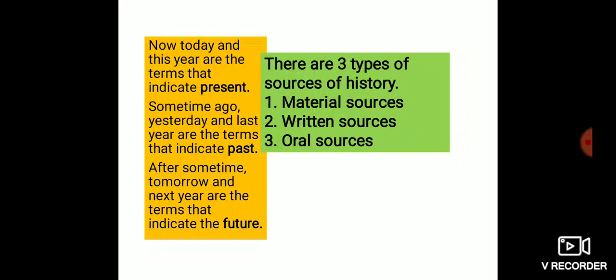So you were born 10 years ago, in 2010 or 2009 or 2011. Similarly, after 10 years from now, that is in the future, you will be 20 years old.